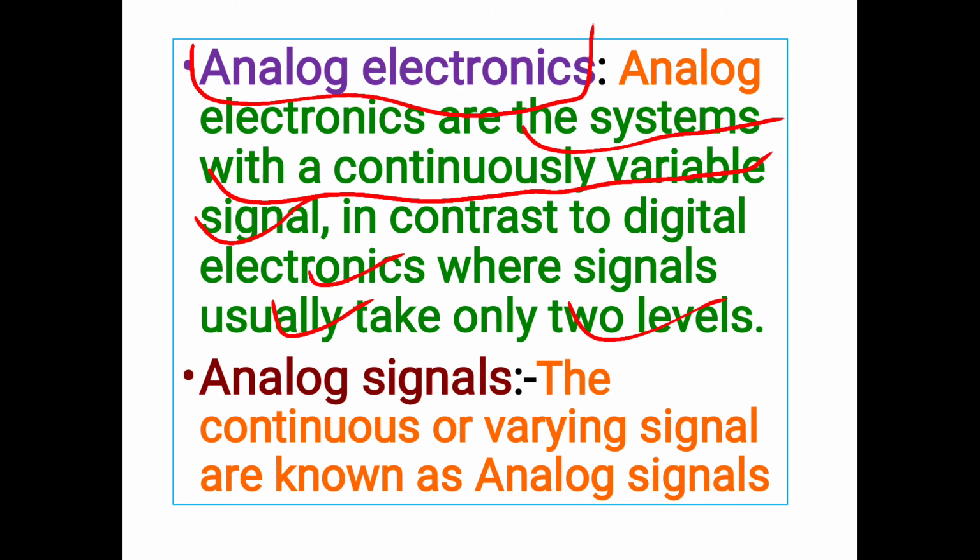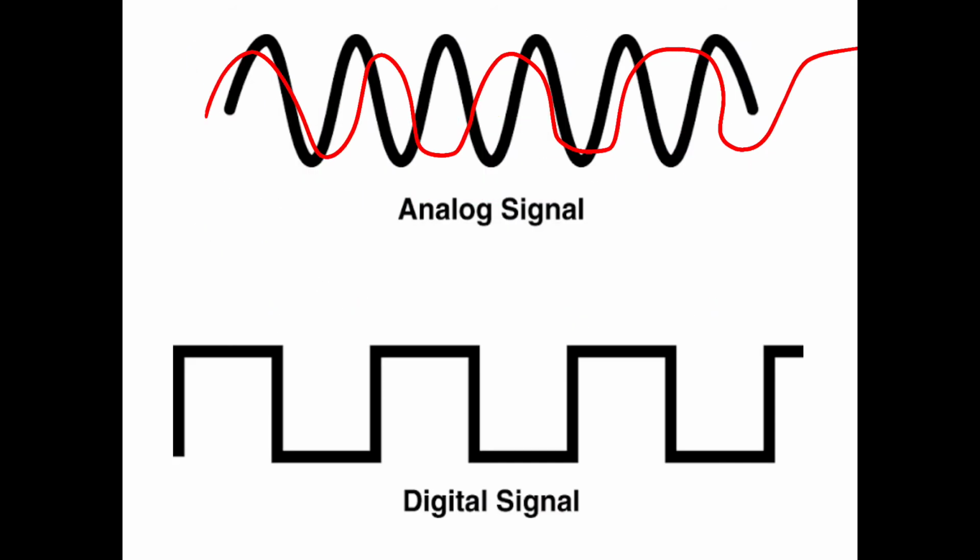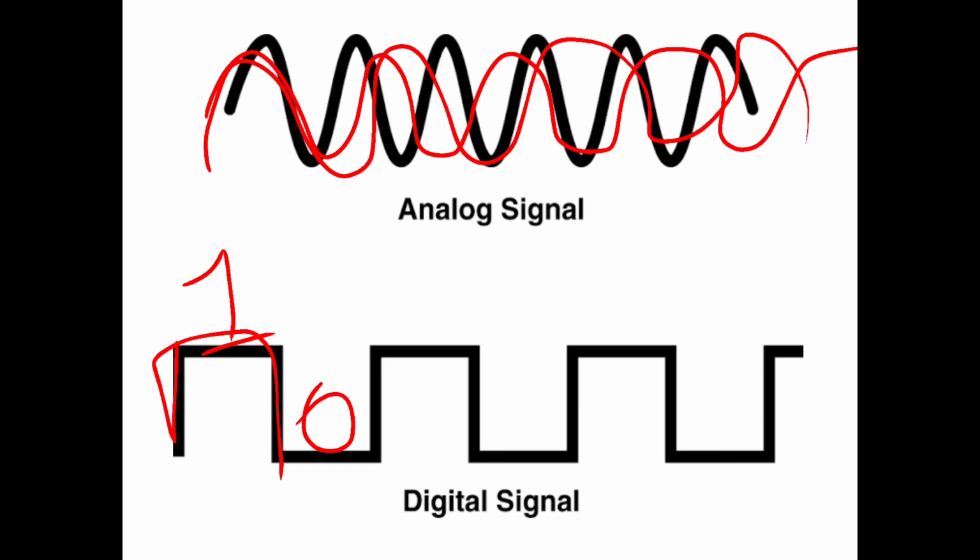If you compare with digital, this is our digital signal where you can see only two levels, the first level is 1 and the second one is 0. So all the signals are represented by 1 0 1 0 1 0 in this format. But in case of analog it is continuous in nature, so it is always changing with respect to time.